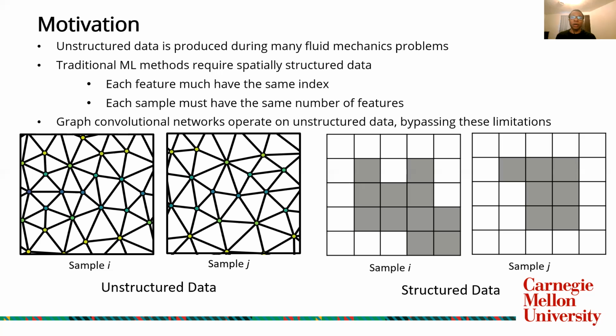In addition, each sample must also have the same number of features. So if you're training on two different images with, let's say, a convolutional neural network, each sample must have the same number of pixels because that's predetermined in your neural network implementation.